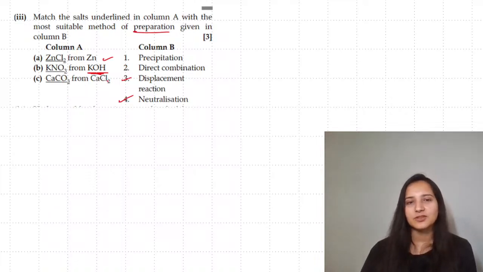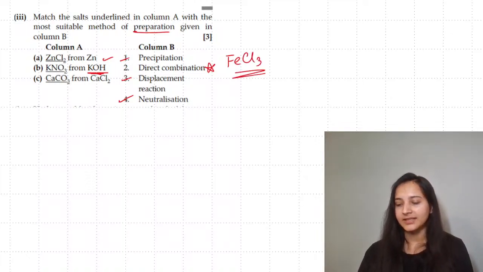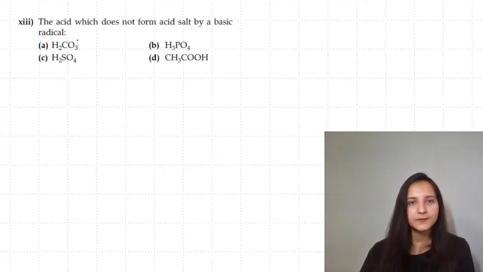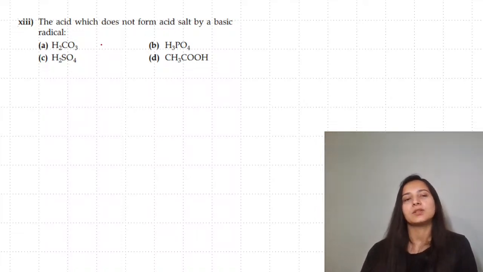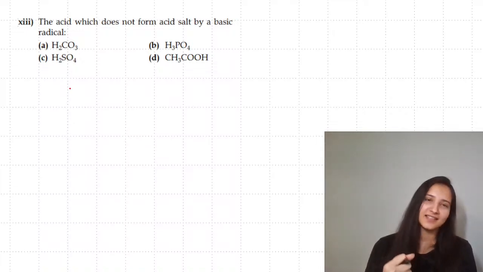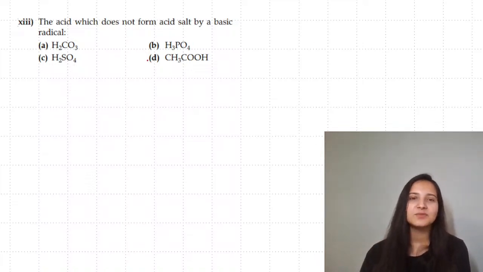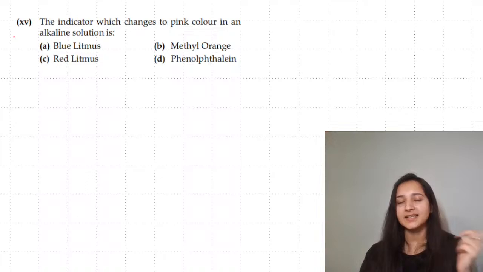Calcium carbonate from calcium chloride. This is going to be via a precipitation reaction, not direct combination. And speaking of direct combination, always remember FeCl3's example. They will often give you this question. Moving towards the question of the year 2023, the acid which does not form acid salt. Speaking about acid salt, they are the ones which should have extra hydrogen ions in them apart from one, so that incomplete ionization will occur. So here acetic acid will be the answer because it has only one dissociable or ionizable hydrogen.